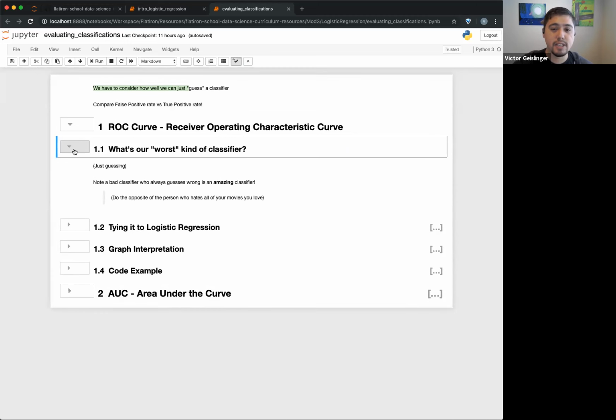This is kind of an interesting part. Imagine you want to ask another person what movies you should go see. Maybe your classifier is someone very similar to you, so you can ask them, hey, what movies should I watch? And that way you can filter what to watch. The opposite is also true: you find someone who has the exact opposite taste of you, and every time they say a movie is horrible, it's one of the best movies possible. Well, that person's actually a great classifier, right? You just do the opposite of whatever that person says.